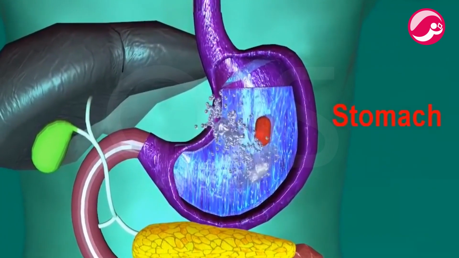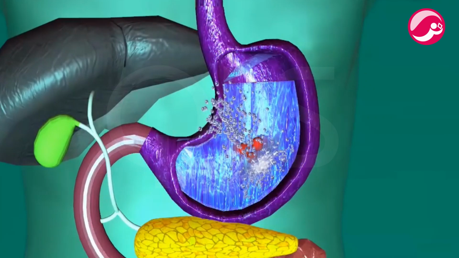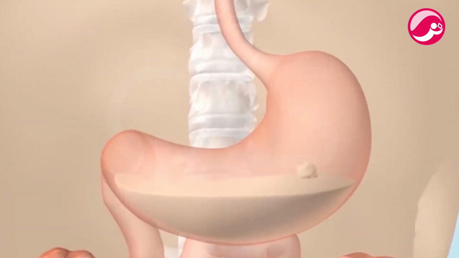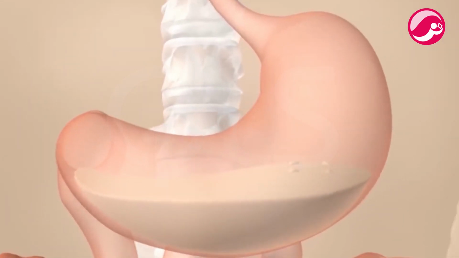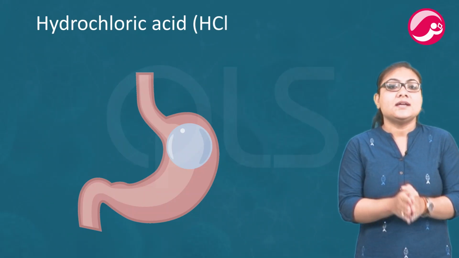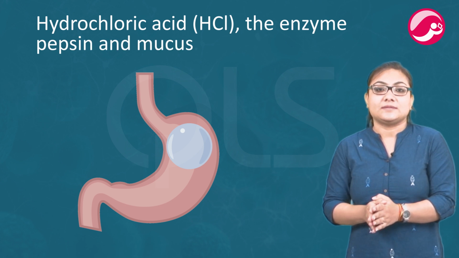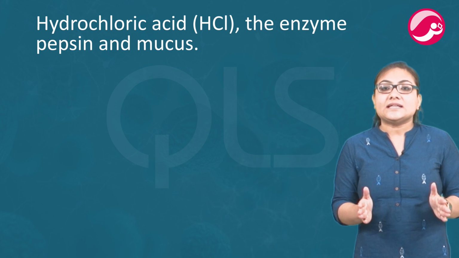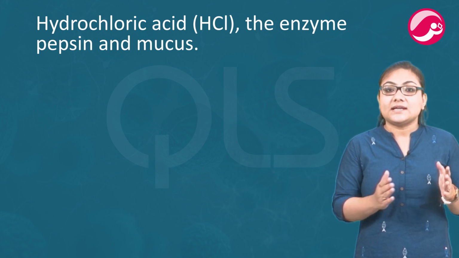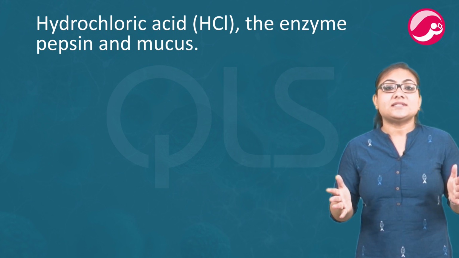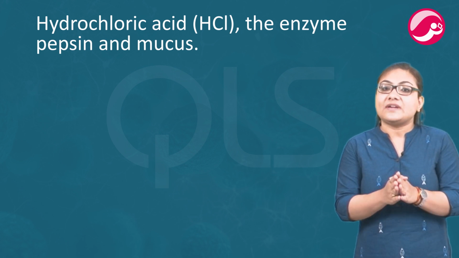The stomach is a J-shaped organ present on the left side of the abdomen. The stomach walls contain tubular glands which secrete gastric juice. Now, the gastric juice contains 3 substances, that is hydrochloric acid HCl, the enzyme pepsin and mucus. The hydrochloric acid creates an acidic medium which facilitates the action of enzyme pepsin, that is for the digestion of protein. The mucus helps to protect the stomach wall from its own secretion of HCl.